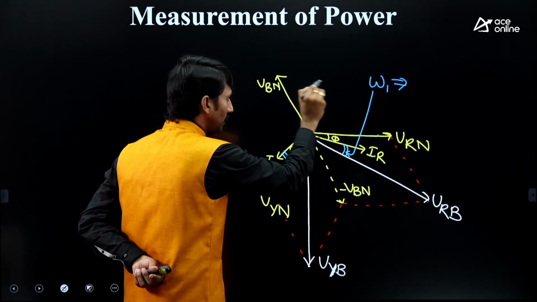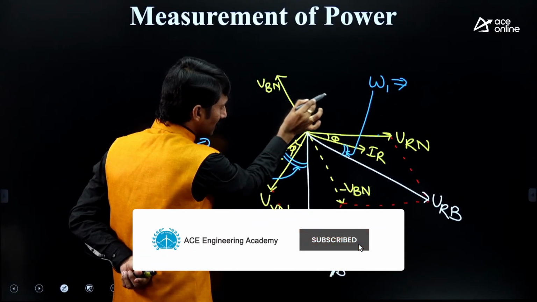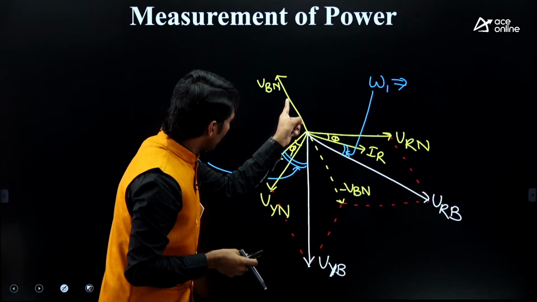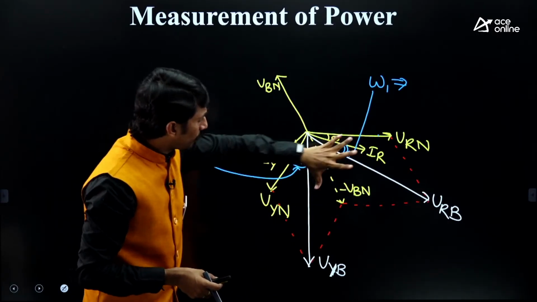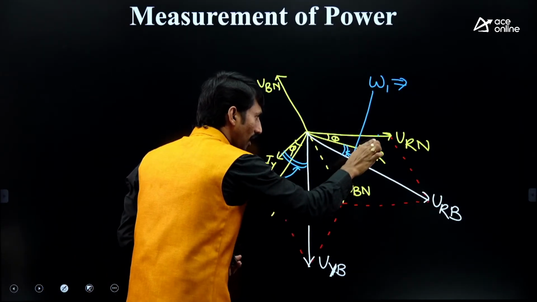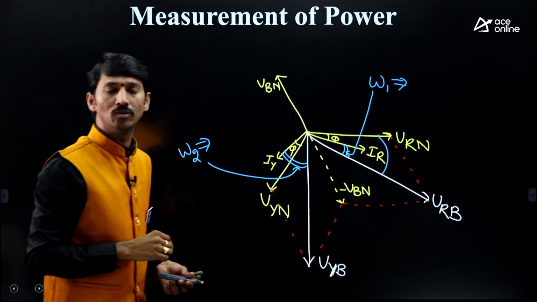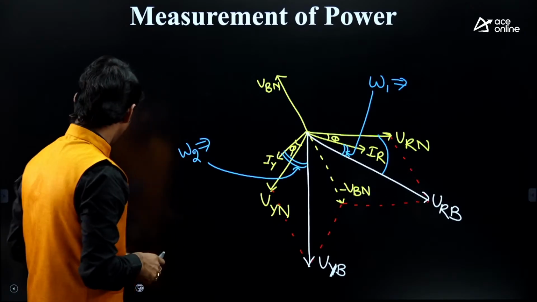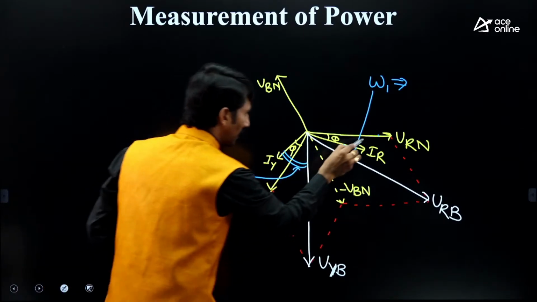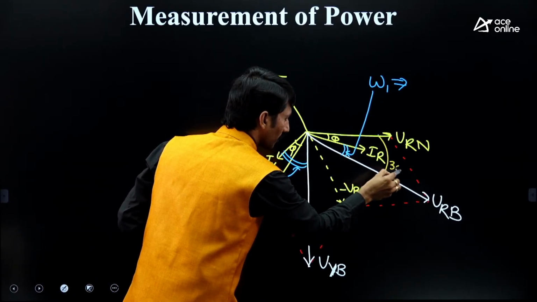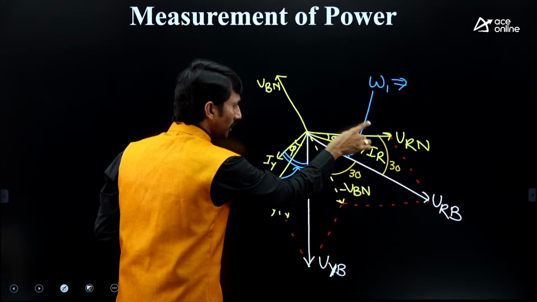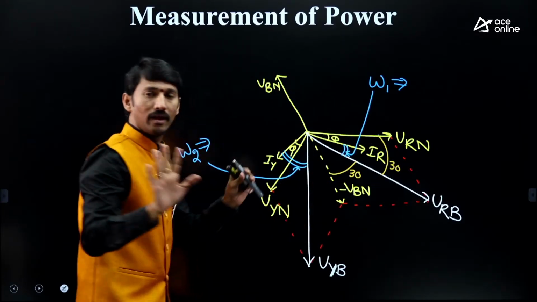This is 120 degrees and, as it is reversed, up to this it will be 180 degrees. Kindly focus. This is 120, this will be 180, so this will be 60. If this is 60, half will be which value? 30, and the other half will be 30. So this angle is 30 that I am indicating, this is 30 and this is also 30. Kindly check it: 30 plus 30 is 60, plus 120, 180, a straight line. Satisfied?